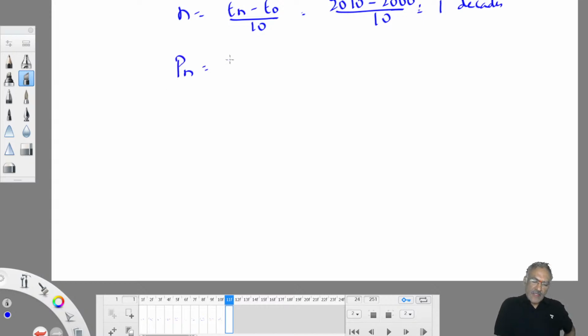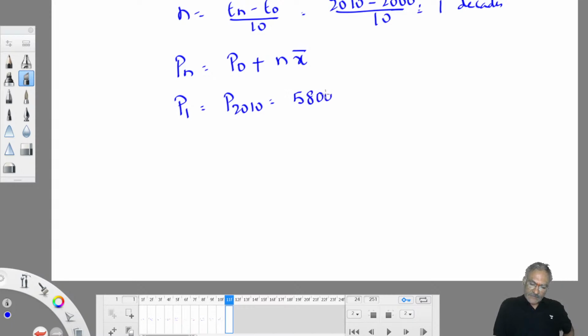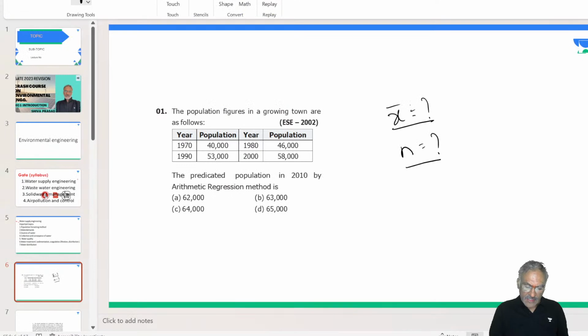What is the generalized formula? Pn is equal to P naught plus n into x bar. Population after 1 decade is equal to population in 2010, which is equal to P naught plus n x bar. Among all this population data, which is latest? It is not 40,000. Latest I am talking. 1970 population, 1980, 1990, 2000. Which is latest one? 58,000. That is taken as P naught, plus 1 decade. X bar we got already, 6,000. So 58,000 plus 6,000, how much is it? 64,000. This is how we need to work out. Clear now? ESE question, without calculator you can comfortably manage. 64,000 option is there or not? C option. C option is the right option.